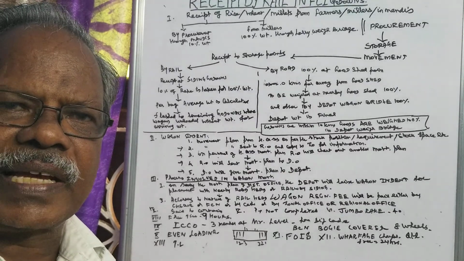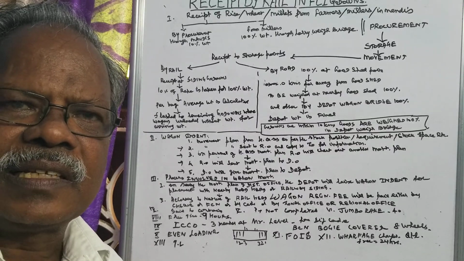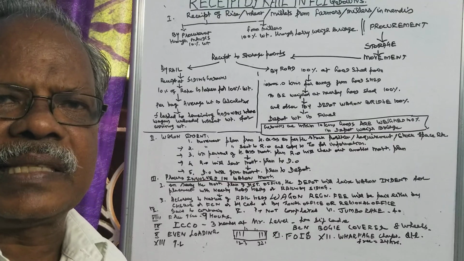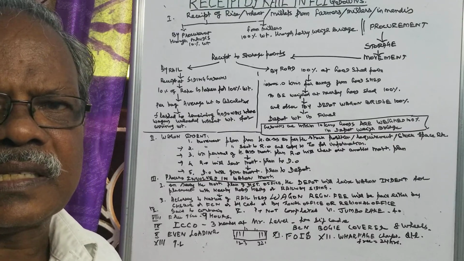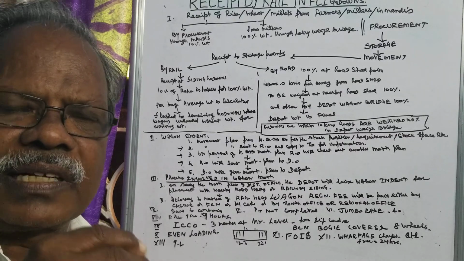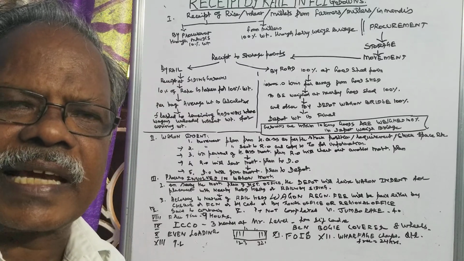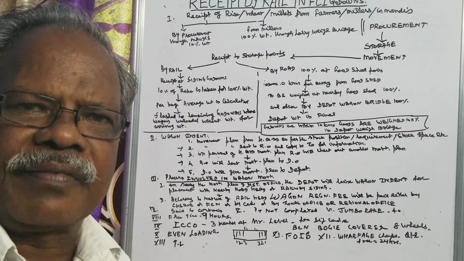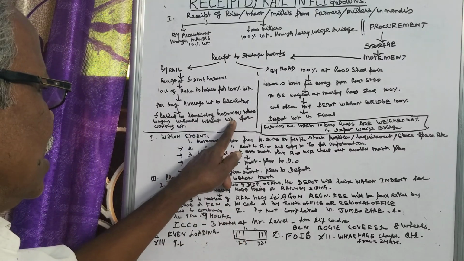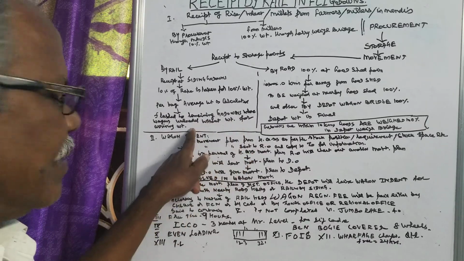Suppose out of 40 wagons, 4 wagons have 10% weighment taken. For the remaining 36 wagons, the weight will be adopted based on the day average weight. That is, for the 4 wagons where 10% weighment is taken, the average weight is calculated, and that average weight is taken for the other wagons also, that is, for the remaining godowns where wagons are unloaded without weighment.